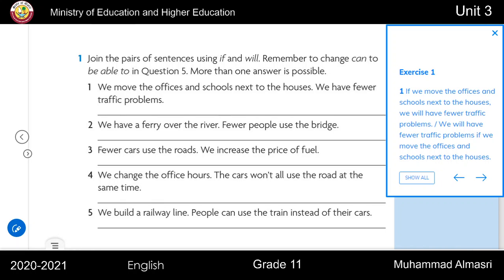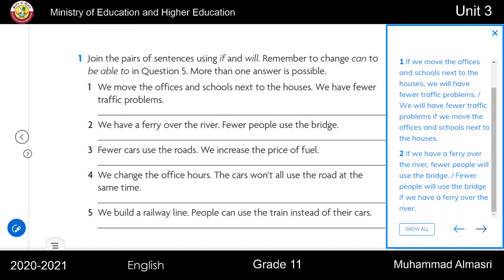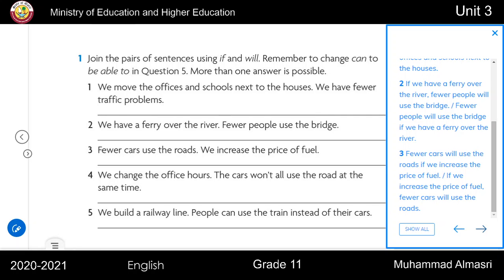2. We have a ferry over the river. Fewer people use the bridge. If we have a ferry over the river, fewer people will use the bridge. Or, fewer people will use the bridge if we have a ferry over the river. 3. Fewer cars use the roads. We increase the price of fuel. Fewer cars will use the roads if we increase the price of fuel. Or, if we increase the price of fuel, fewer cars will use the roads.